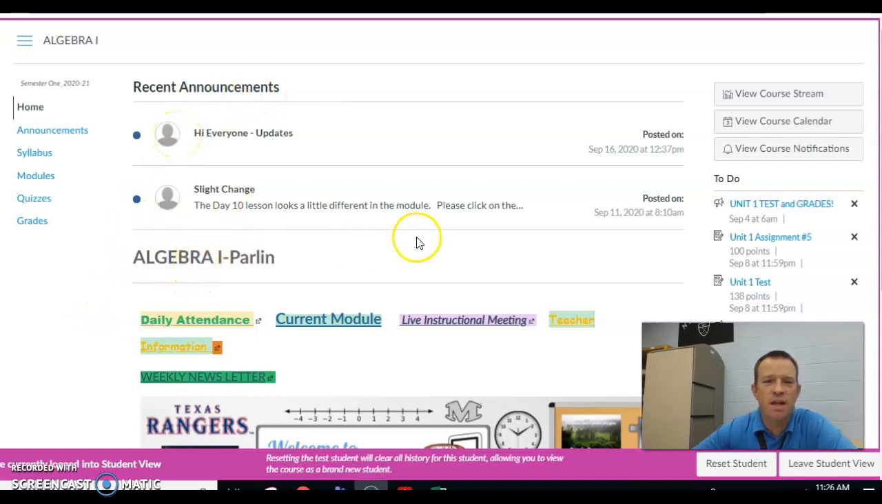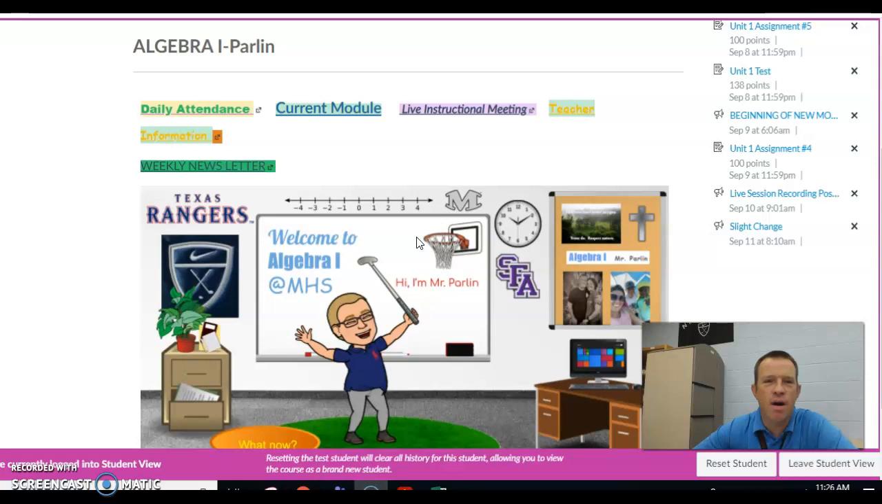I just wanted to make a quick announcement about a little change that I made to the Canvas page. Obviously, this is our home page. You can use these tabs to navigate through the site, and you already know this, the current module. That's going to be adjusted so that it pulls right up to our Unit 2 that we're on now. And then, of course, if you need to come to the instructional meeting, you can click here.